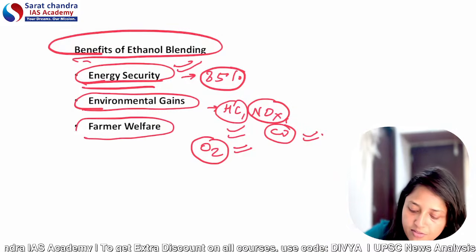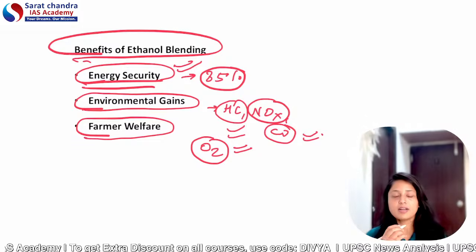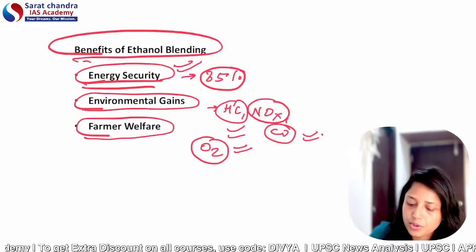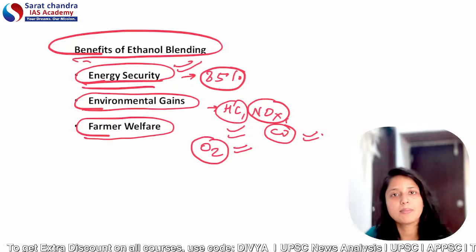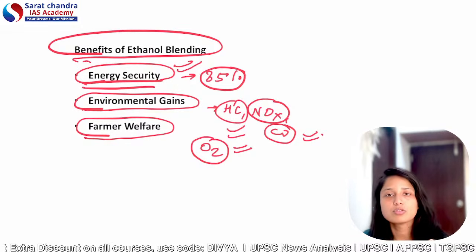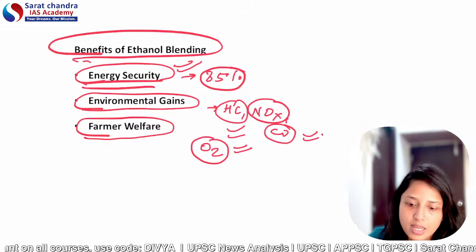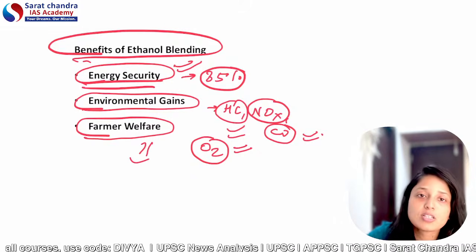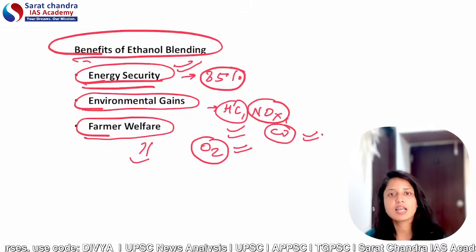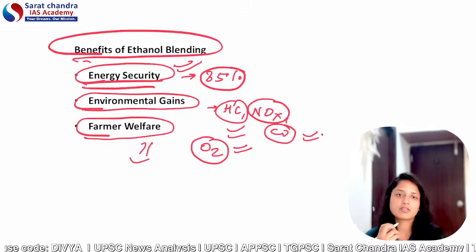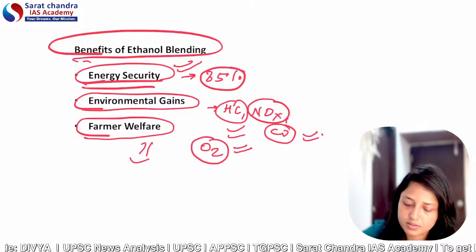Talking about farmer welfare, what is the reason for that? The ethanol blending program uses a variety of products like maize, sugarcane, etc. All these food products are taken from rural farmers only. So because of that, it will ensure income security and income diversification for the rural farmers.